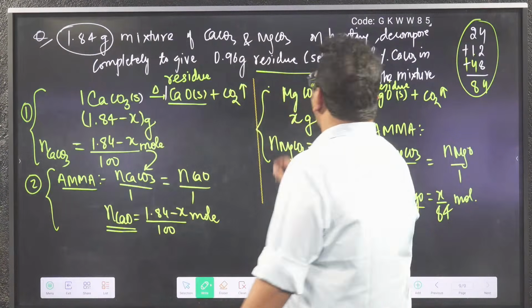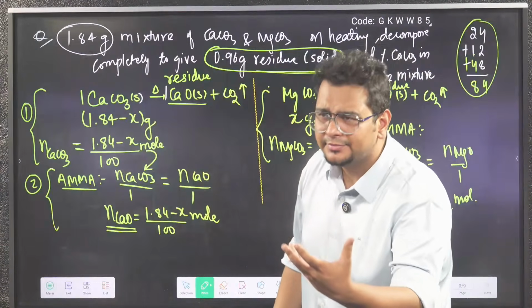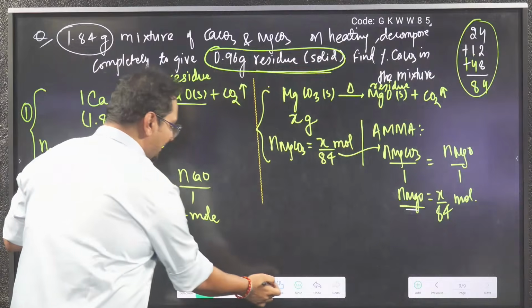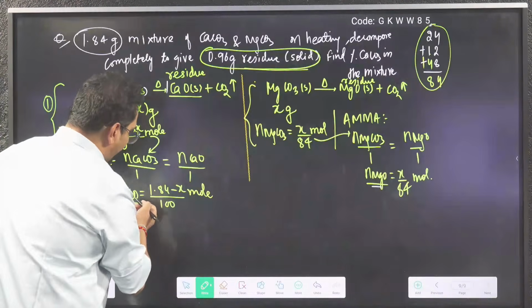Now, how much is the weight of residue given? Residue means leftover solid: 0.96 gram. So do you agree? Carefully tell me. Achha, weight we can find here.